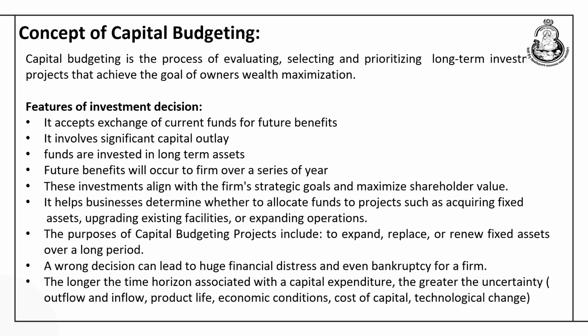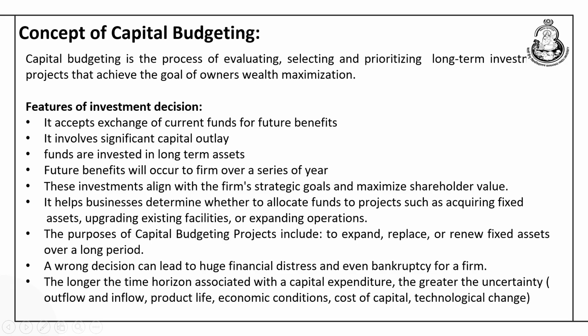If we talk about the features of investment decision, here it involves the exchange of current funds for future benefit. That means, whatever investment is made today is expected to give return over a period of time. It involves significant capital outlay. Since it is a fixed asset investment, the amount of investment is going to be very large, and the funds are invested in long term assets. Future benefits will occur to the firm over a series of years. So, this investment is not there only for one accounting year or 2-3 years, rather it would fetch a return for the next 5, 10 or 15 years.